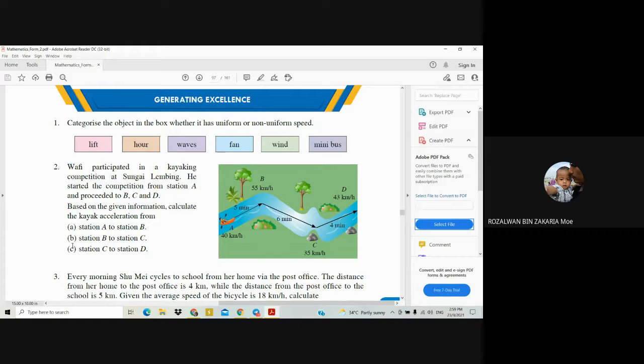Again, can you tell me again what is your answer? 114 kilometers per hour per hour. Okay, 114. Is it right? Yes, teacher. Okay, alright. Let me check the answer.